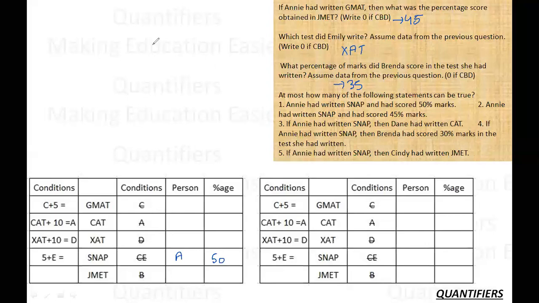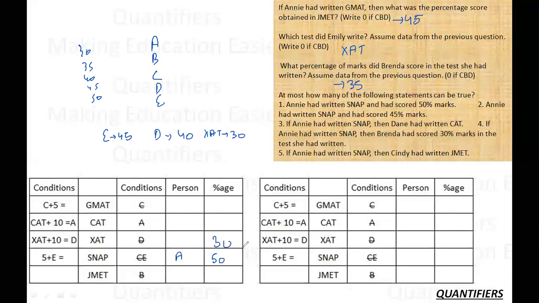Let's check. Again, the five people A, B, C, D, E, the five scores again 30, 35, 40, 45, and 50. So as soon as I'm writing this, what else can I put? If A is 50, E is 45, then what is the score of D? D can either have a 40 or a 45 or 50. Then D must be having 40. Now D is having 40, Zat must be having 30, because Zat is 10 more than D, so Zat is having 30.